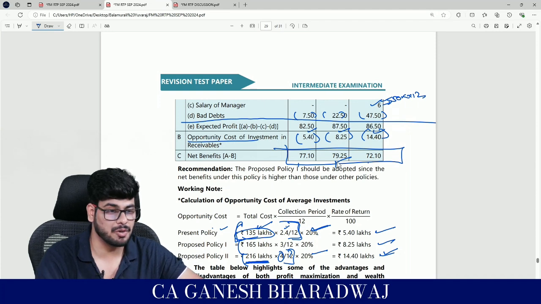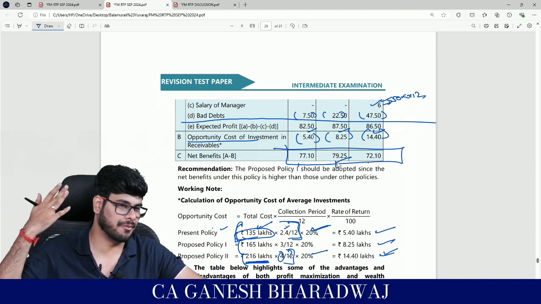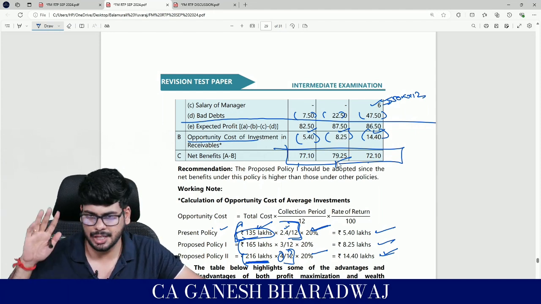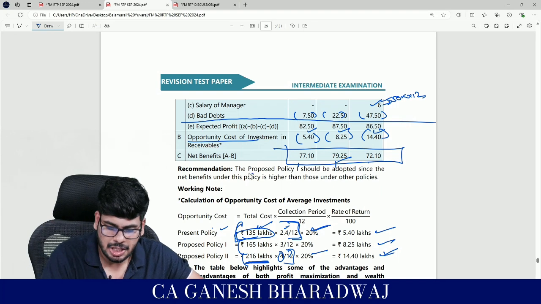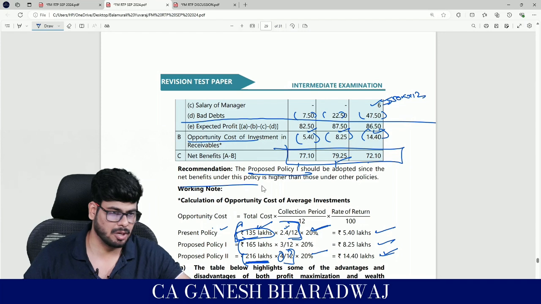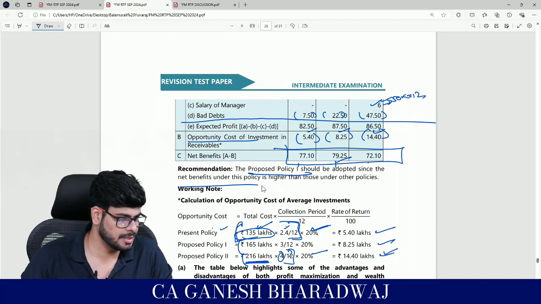The proposed policy 1 is reporting a higher net benefit, and hence you should go for it. Are you clear with this, guys? Any issues here? Any problems here? Clear with this? So the proposed policy 1 should be adopted since the net benefits under this policy are higher than the other policies, and that's about this. Fine, guys? Clear with this?